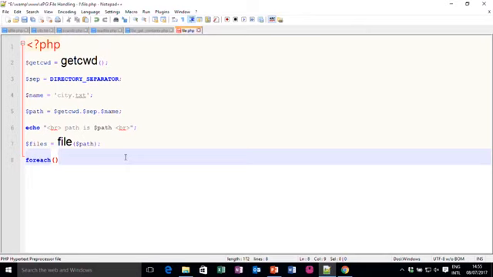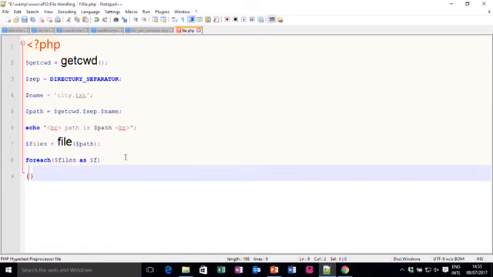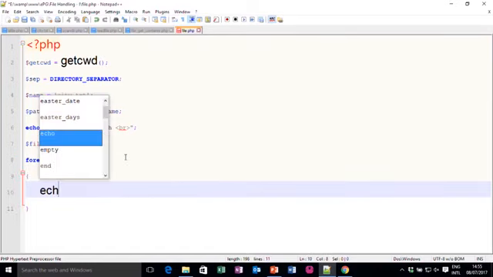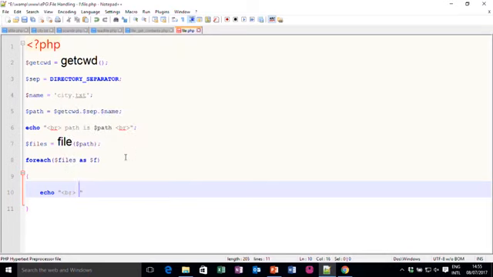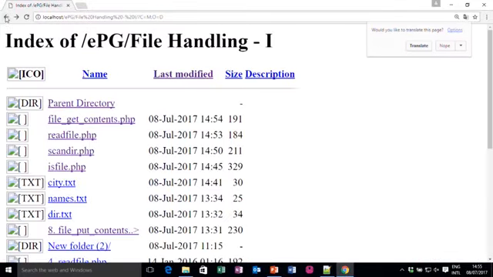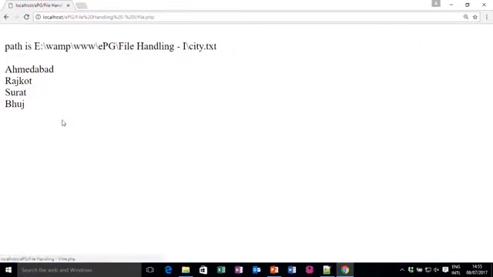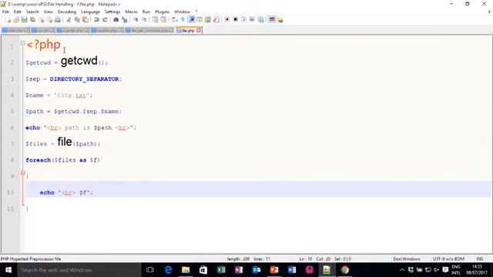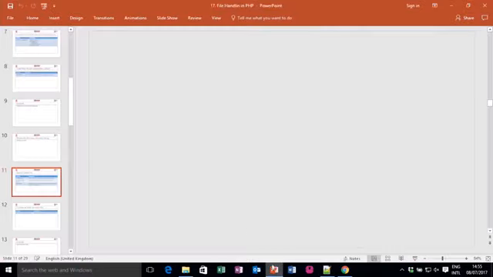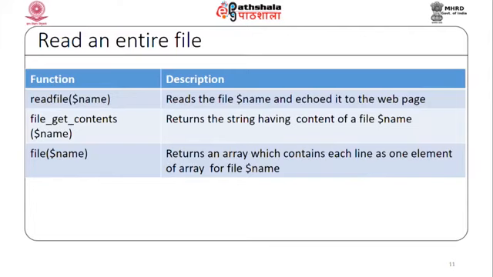I can write foreach $files as $f, and I can write echo br $f. We have 4 records, so it will display all the 4 records. Let me just show you file.php. So, these are all displayed as I wrote in my text file. So, these are the built-in functions to read an entire file.